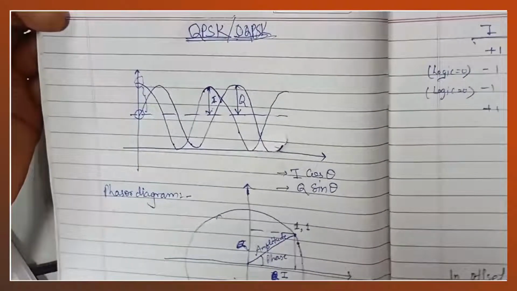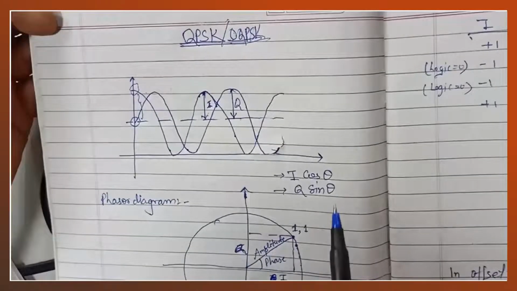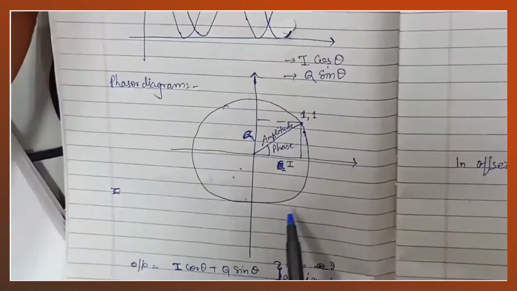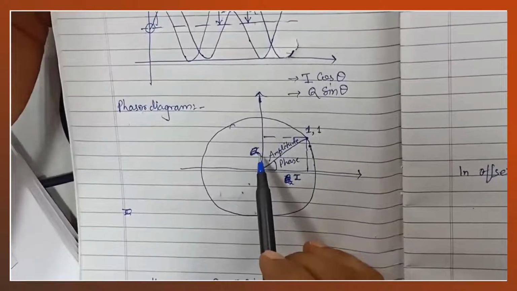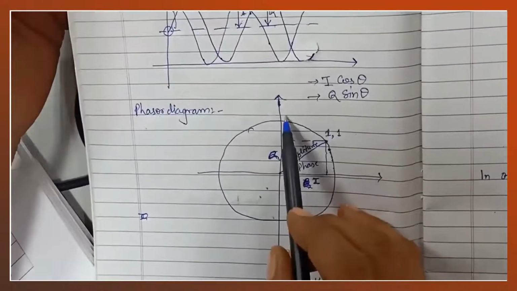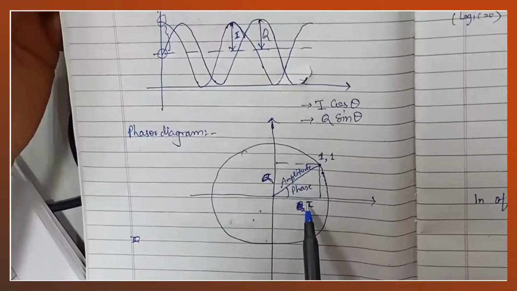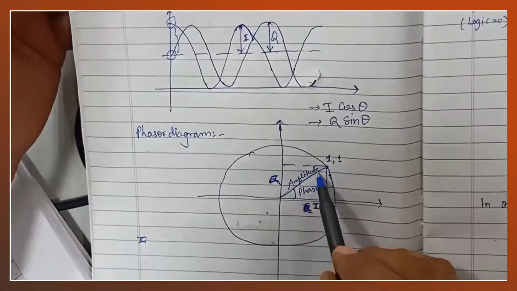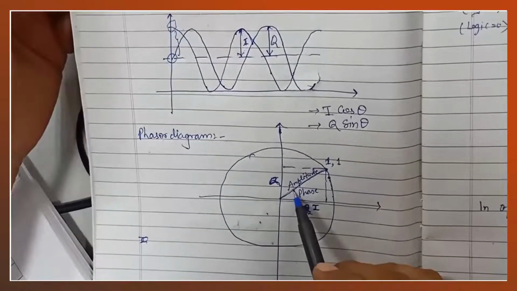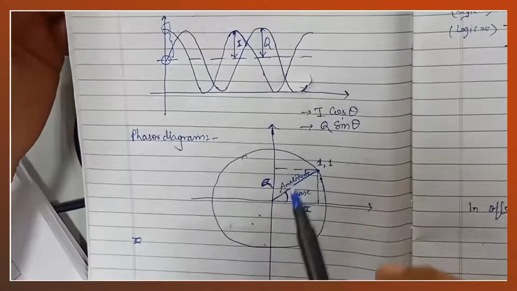So this is the phasor diagram, in which suppose I is on the x-axis and Q on the y-axis. Q is the amplitude of sine theta, and I is the amplitude of cos theta. And this is the amplitude and this is the phase. So this is the phasor diagram.